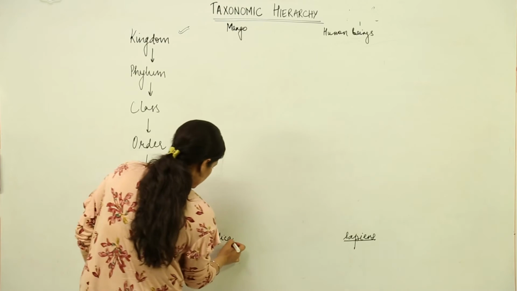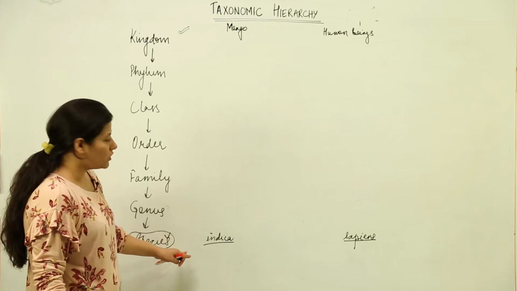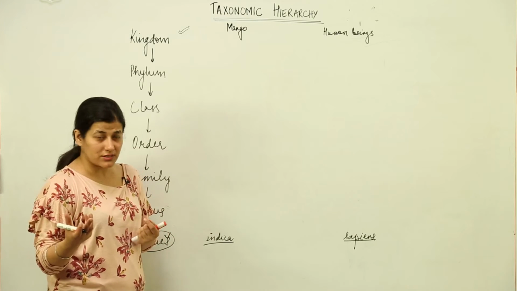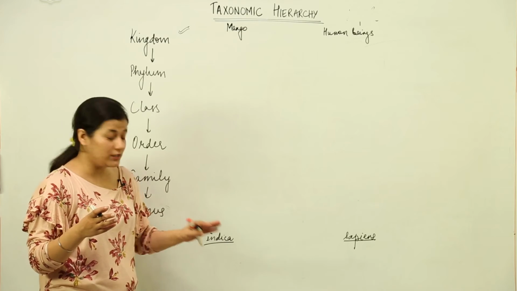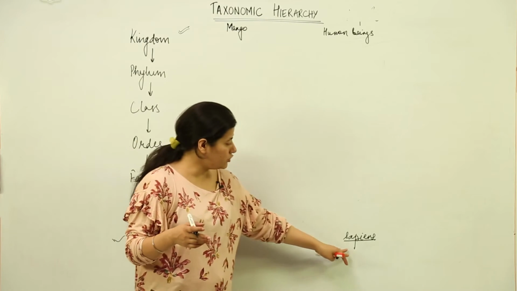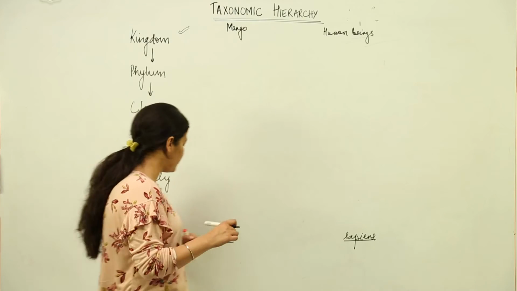Alright, so these are the two specific names. This is species: all the interbreeding mango plants, those which are capable of interbreeding, would comprise the species of mango, and human beings would comprise the species of human. Sapiens is the specific epithet.